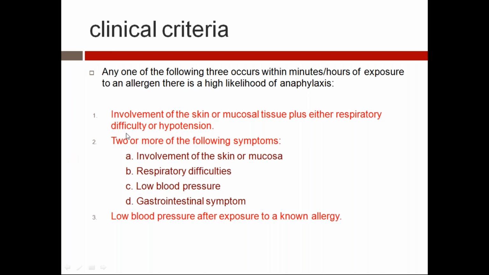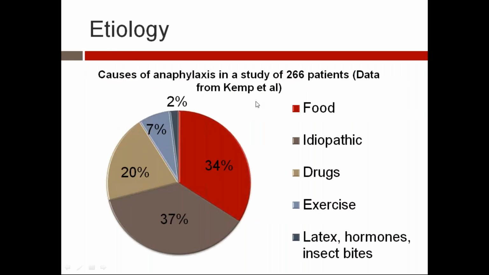So already we have discussed the clinical criteria. So what are the etiologies? First and foremost, a study on 266 patients with anaphylaxis found that food is the major inciting cause. Some children may be allergic to seafood, some to soy protein, some to egg, and some to other food additives. So we should be very careful, because with food we don't know. We may go to a restaurant along with that child, and the child may suddenly eat something he should not eat. Immediately he will get anaphylaxis. So we should always carry an adrenaline pen.